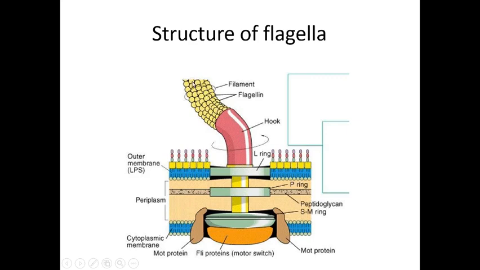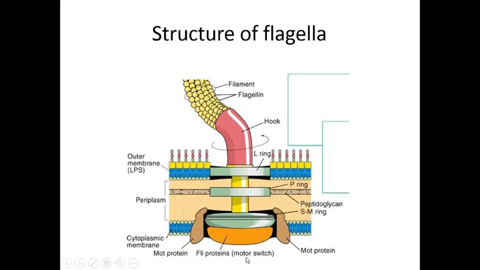So the basal body is composed of a central rod inserted into a series of rings which are attached to the cytoplasmic membrane and cell wall.